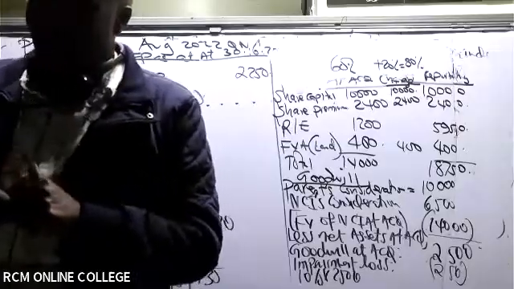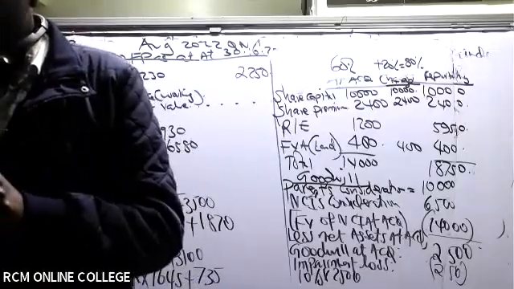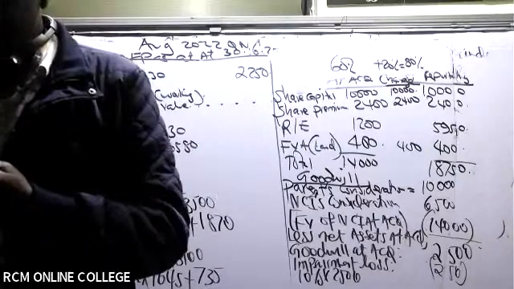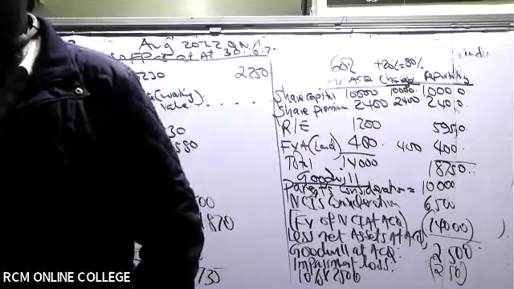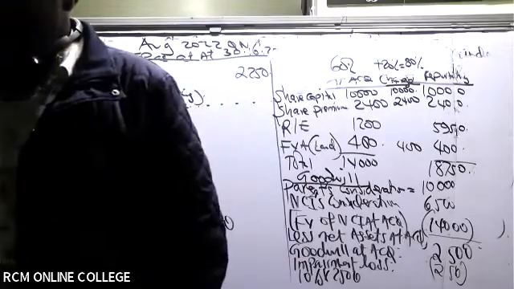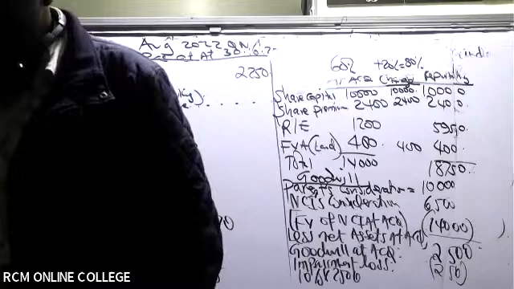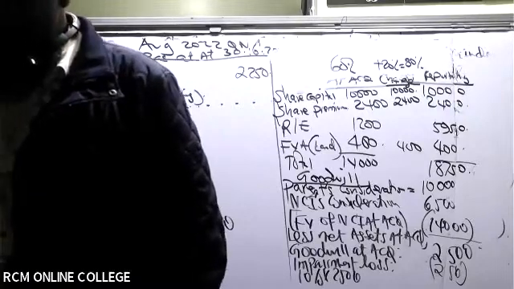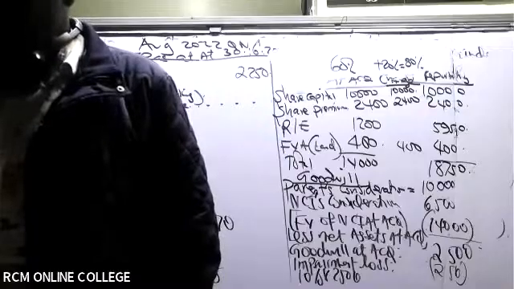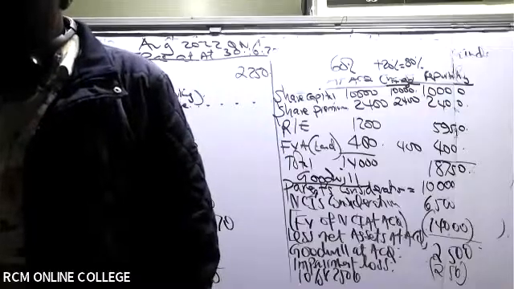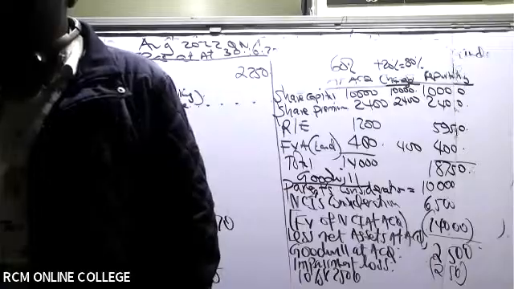We shall overcome. Note number 2. We are told on 1st January 2022, P Limited acquired a further 20% interest in S Limited for a cash consideration of 3,000. S Limited reported a profit for the year ended 30th June 2022 of 500.